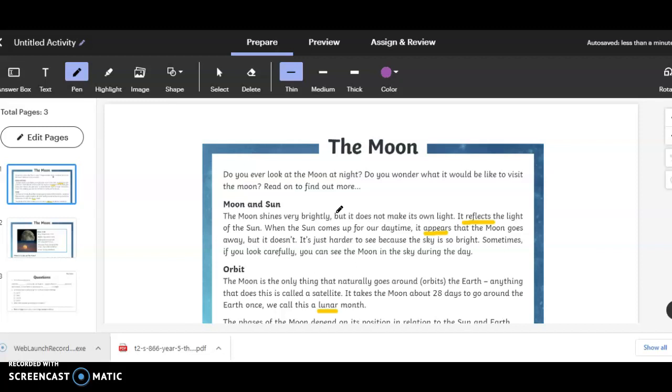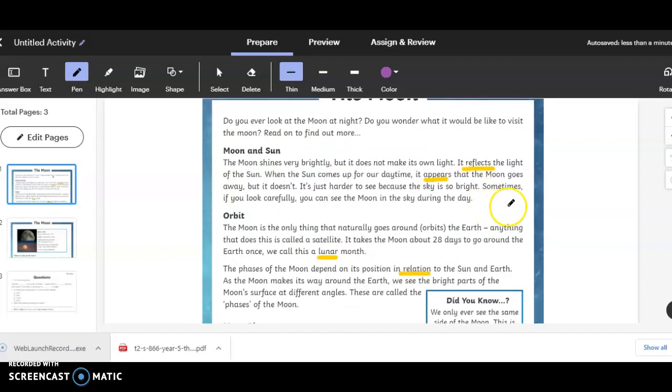In this first video, I'm just going to talk about the words that I think you might need a little bit of help with. So the first word is reflects, and that means that something is going to bounce off of it. The moon reflects light from the sun, therefore we can see it. Seeing something is also another word for appears. Because the moon reflects light, it appears in the sky.